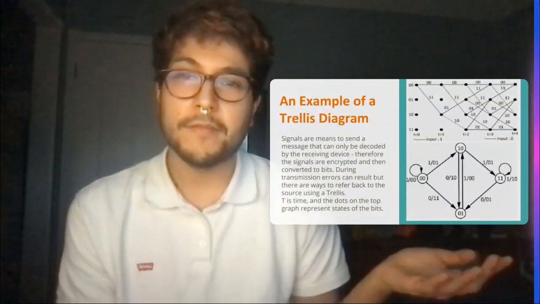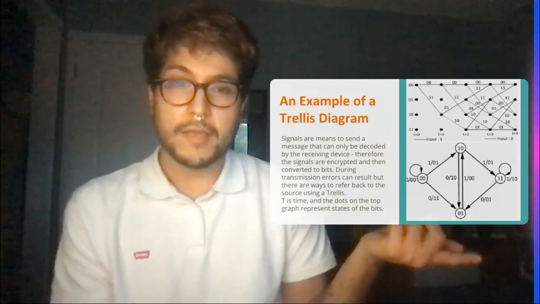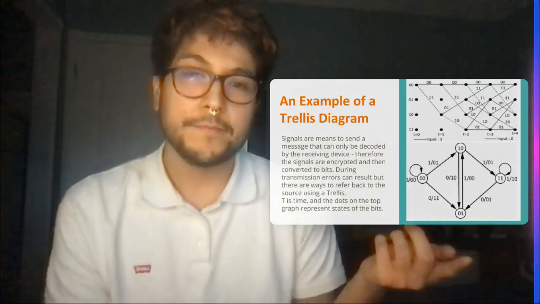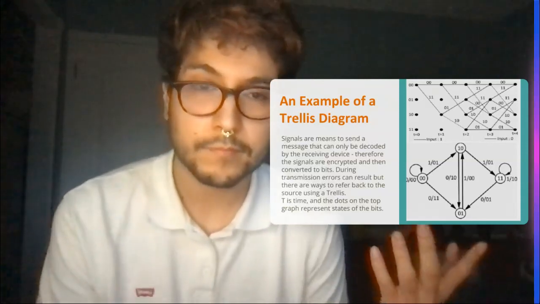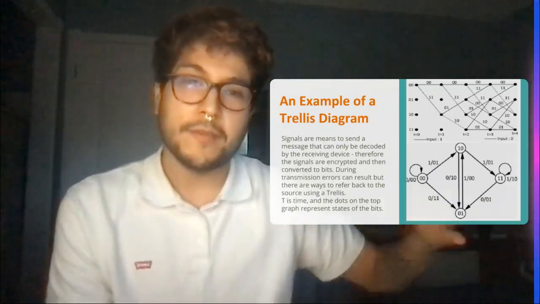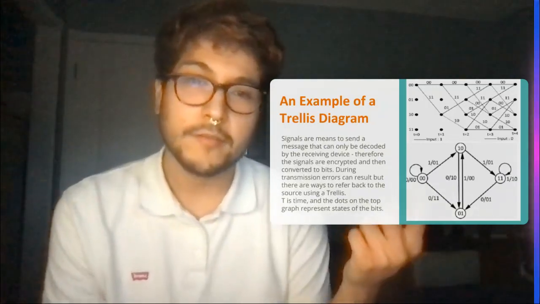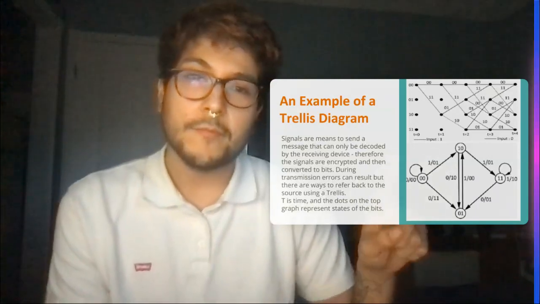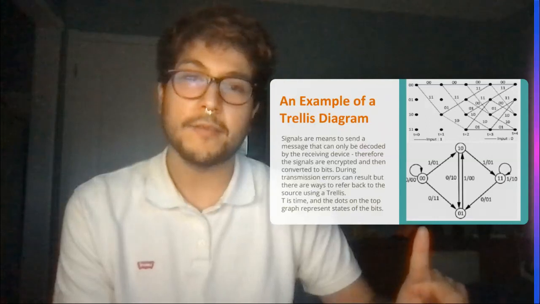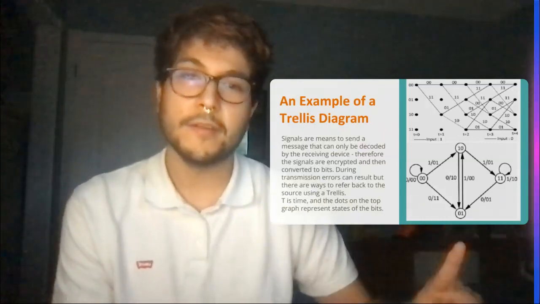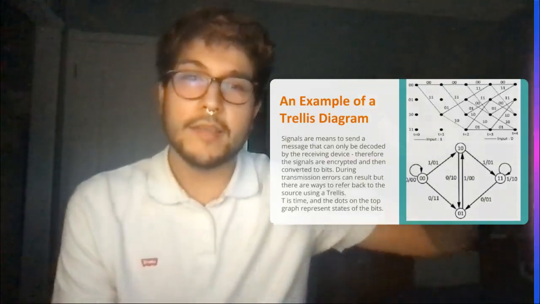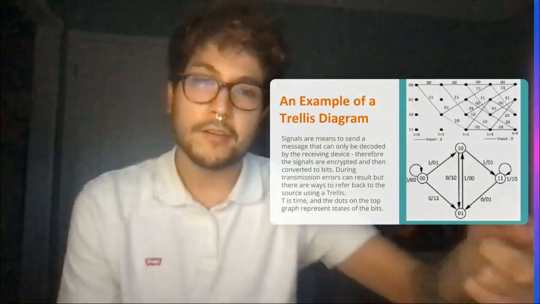So this is an example of the trellis diagram. On the bottom, we have the error resolving chart where, for example, if there's a bit 00 that goes from this state to this state, it has two paths where it can go to 01 or 11, or it can go the other way into itself and stay at 00, or it can go to 11.